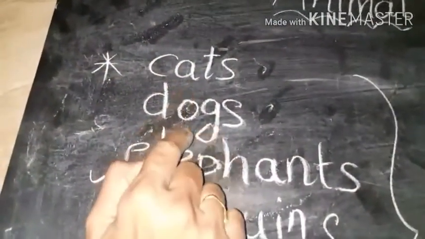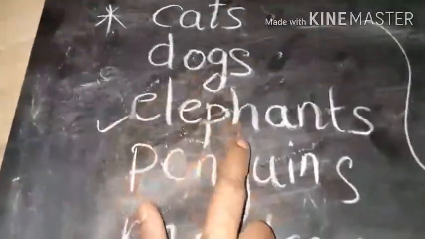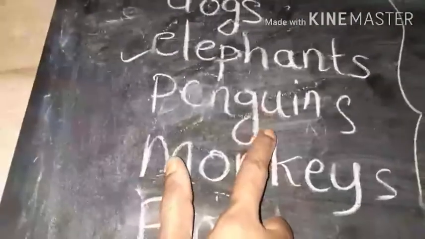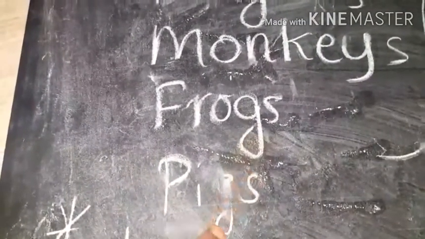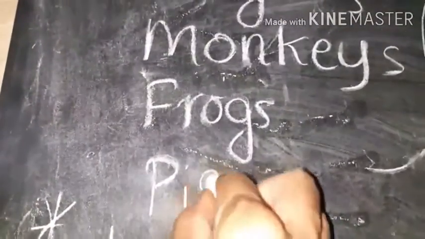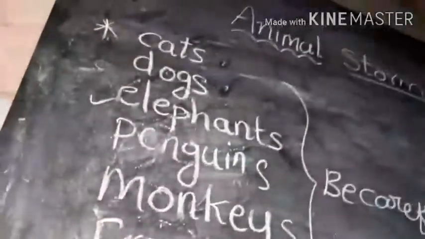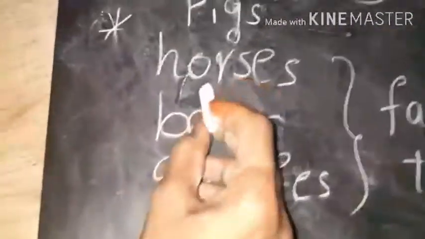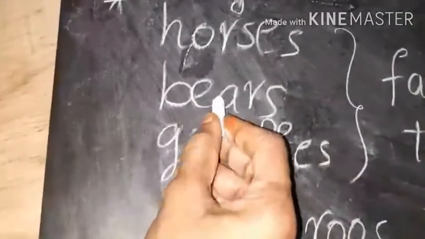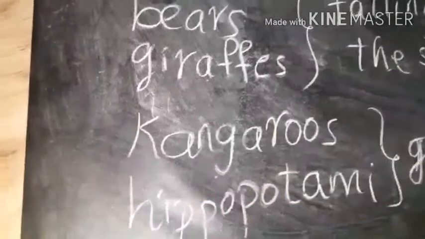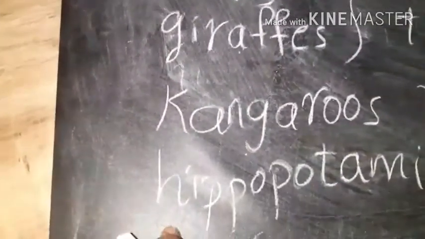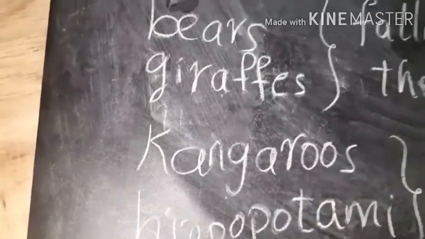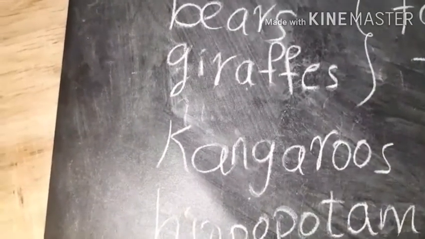Cats, dogs, elephants, penguins, monkeys, frogs, pigs. All these are plural form. Again, horses, bears, giraffes, kangaroos, hippopotami. These also in plural form. Learn all the spellings of these words.